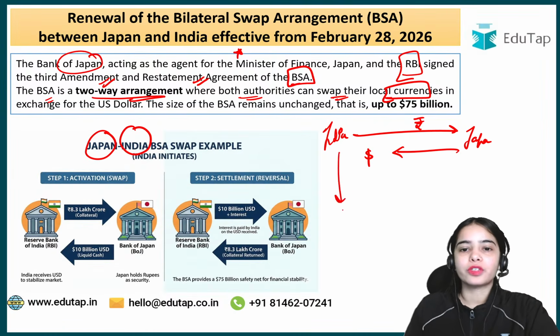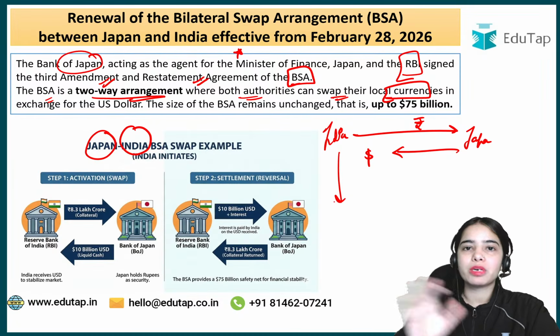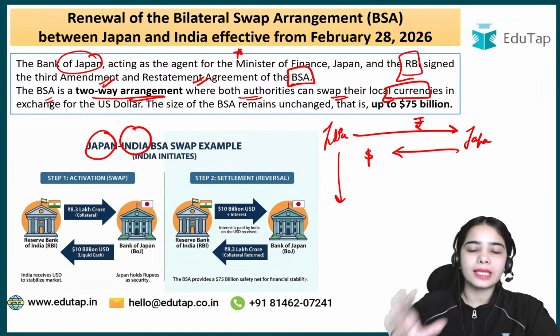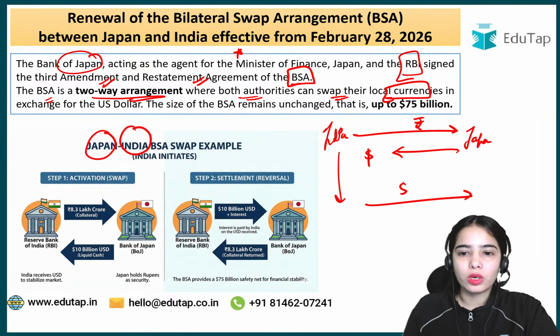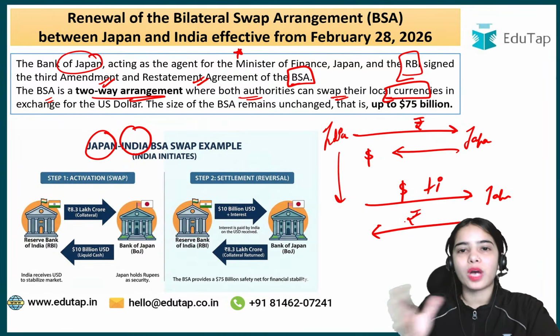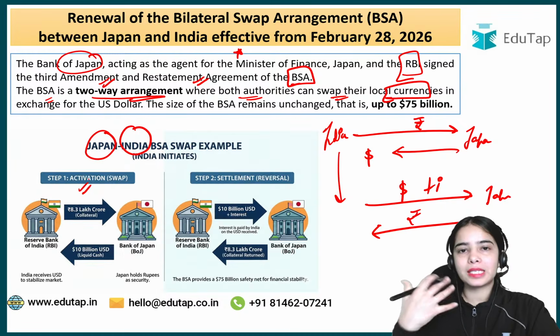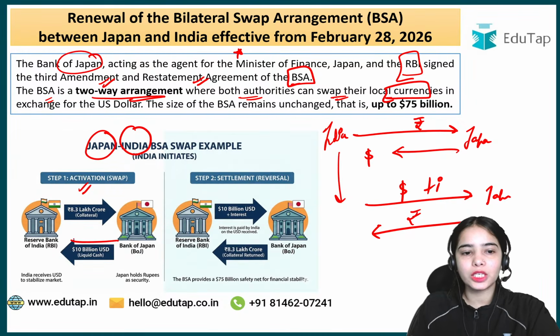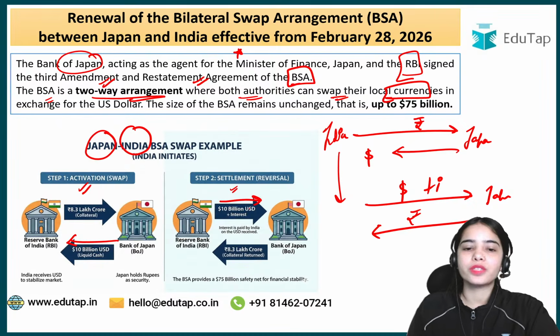Okay, but after the agreement ends, or let's say after 3 months or after 2 months, whatever is the timeline, we will have to return the dollars to Japan with some interest, and Japan will return our rupees to us. Okay, so this is the swap arrangement. First step is the activation of the swap, where we are taking the dollars. Okay, and the second step is settlement, where we are returning the dollars with the interest.